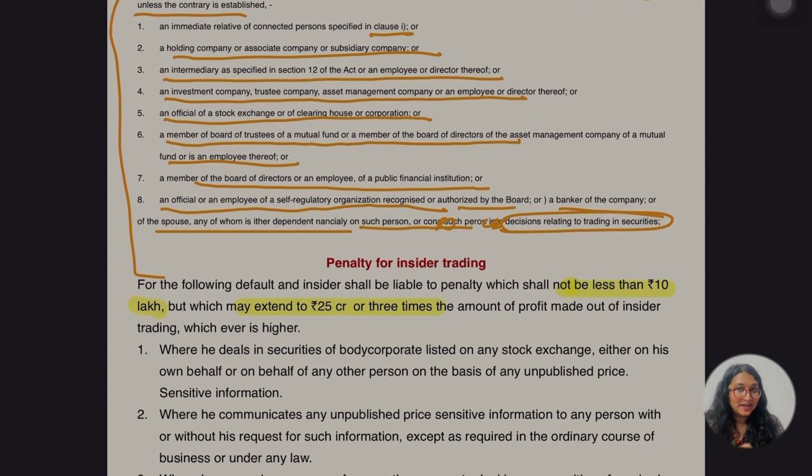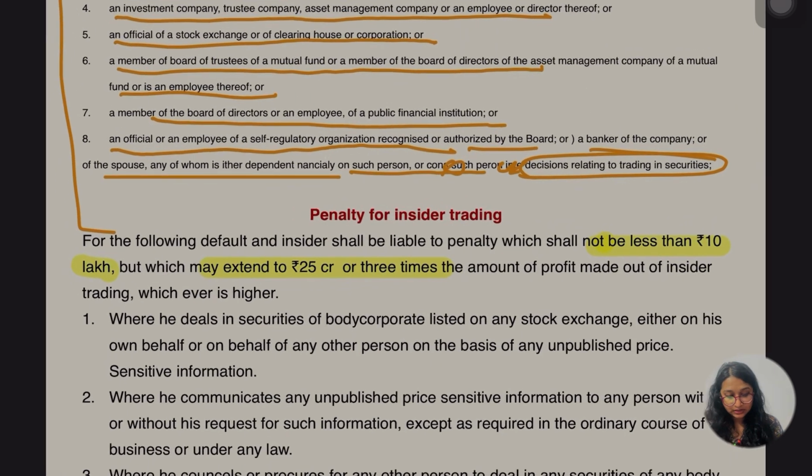Now what is going to be the penalty? Okay, penalty for insider trading. Okay, this is not going to be less than 10 lakh, but at maximum it is going to extend up to 25 crore or 3 times the amount of profit which is made out of the insider trading.